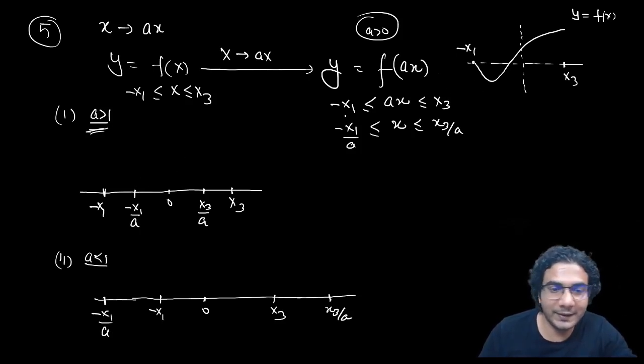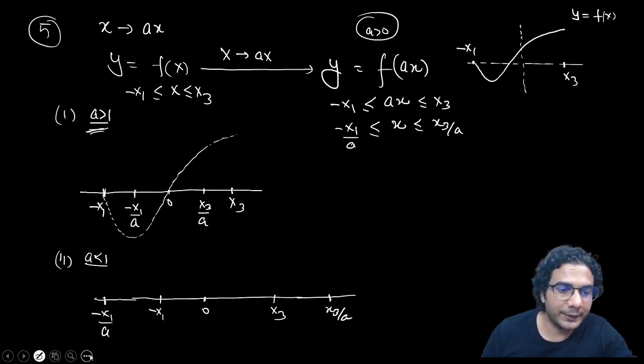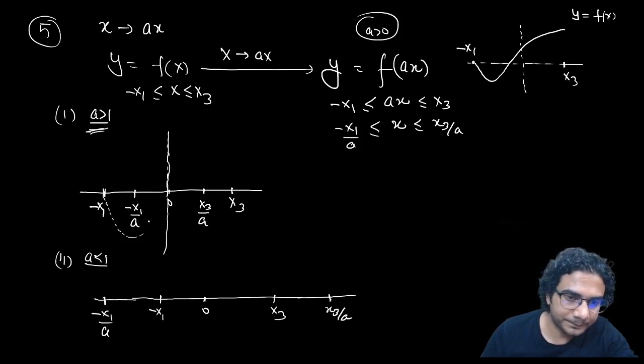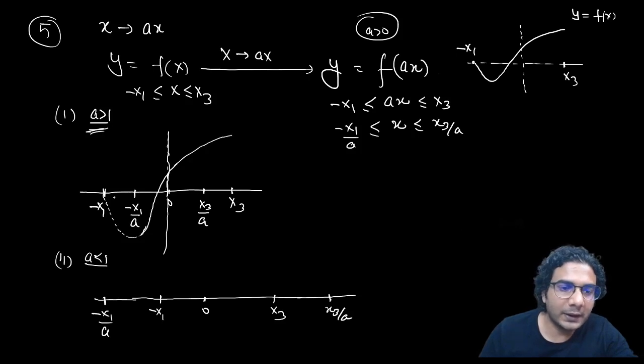So let me change the graph also here. This was the graph, like this. This is the original graph. So this graph of y is equal to f(x) will contract if a is more than 1. So how will this new graph look like?